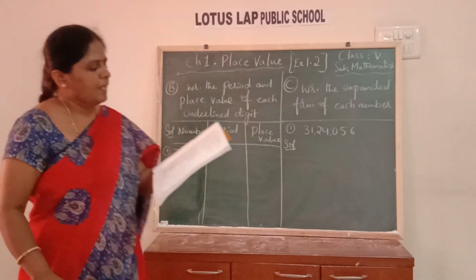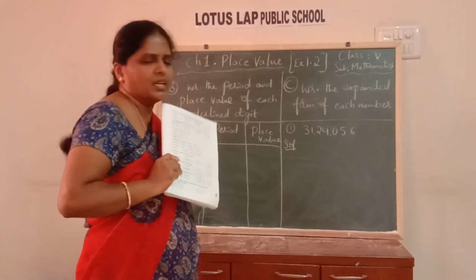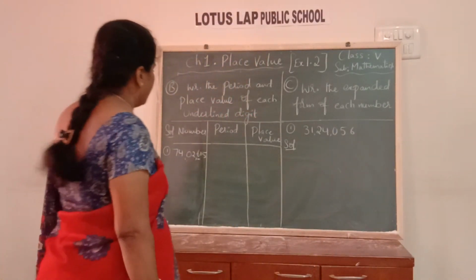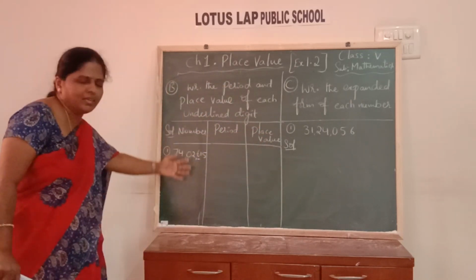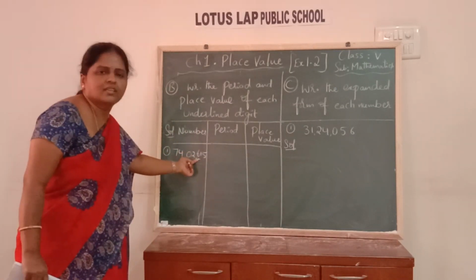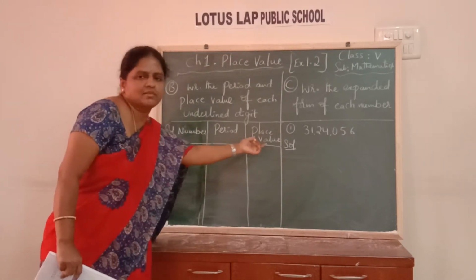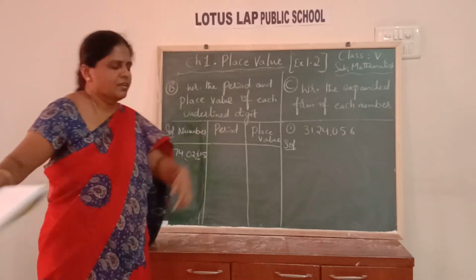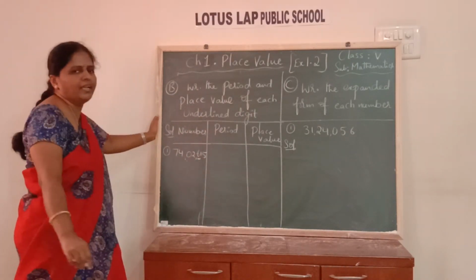So here you have nearly 8 sums in this second bit. Like a tabular form you do this one. Draw a table and you can keep 3 headings, that is number, period and place value, and you can write all the given numbers one after another, 1, 2, 3, 4 up to 8, and then each colored digit or underline the digit and then write its period as well as place value. Okay, children. So what is the digit underlined here?